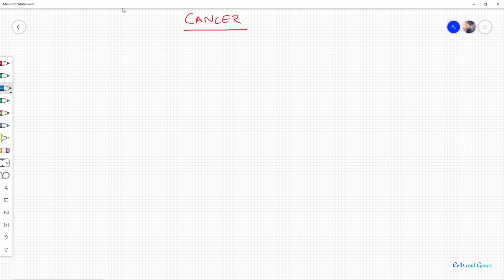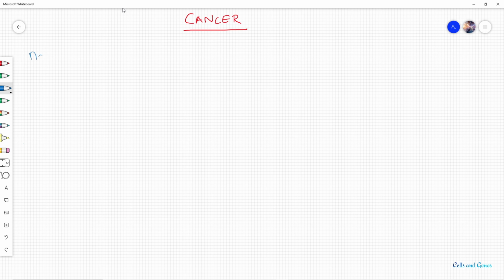Today we'll discuss the topic of cancer. So let us see how a cancer cell is formed. When a normal cell has lost control over division, differentiation and apoptosis, it becomes a cancer cell, or a tumor cell.